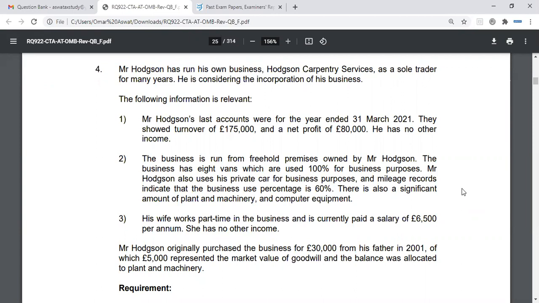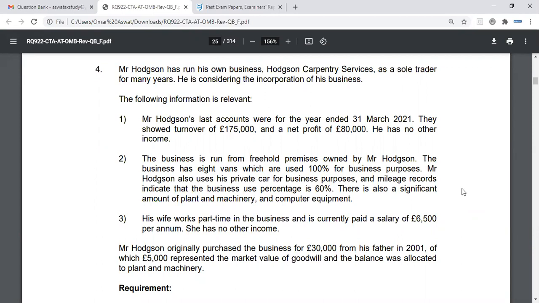I'm not sure if I worded that too well, but what I'm trying to say is on incorporation, effectively, certain assets will be disposed of and acquired by NewCo. Therefore, it'll be a chargeable disposal subject to capital gains tax.